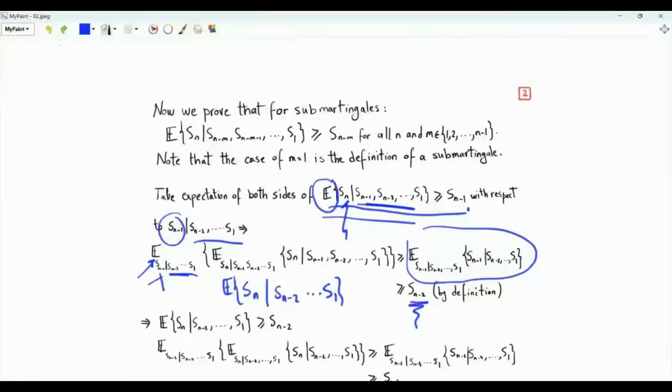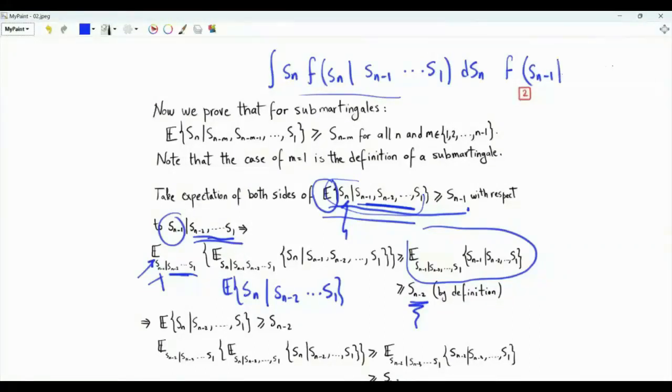If our random variables are absolutely continuous, they have a PDF, a probability density function. This expectation here is the integral of Sn multiplied by the conditional PDF of Sn given the random variables from S1 to Sn minus 1. Taking the expectation with respect to Sn minus 1 given the random variables from S1 to Sn minus 2 means that we take this integral, we multiply by the conditional PDF of Sn minus 1 given the random variables from S1 to Sn minus 2, and then we integrate with respect to Sn minus 1.